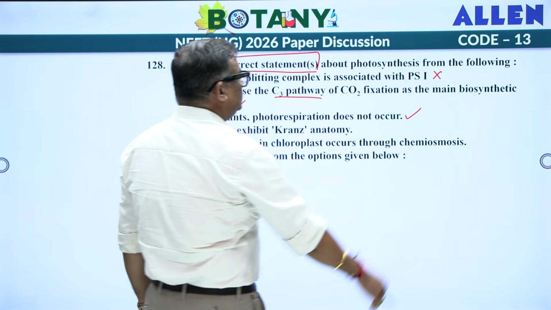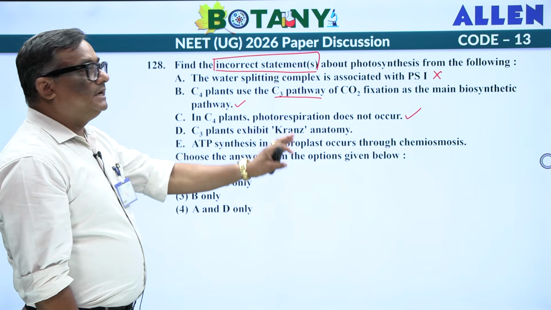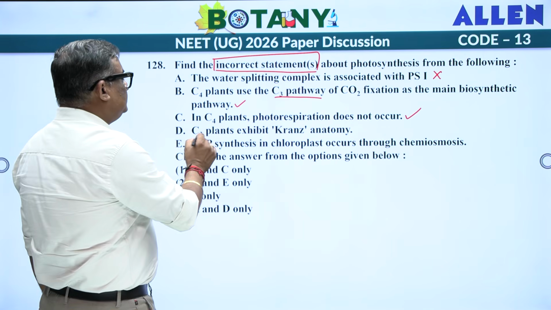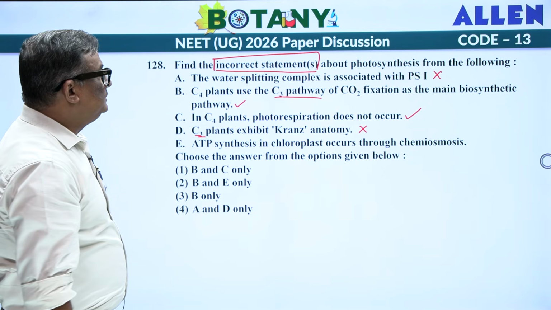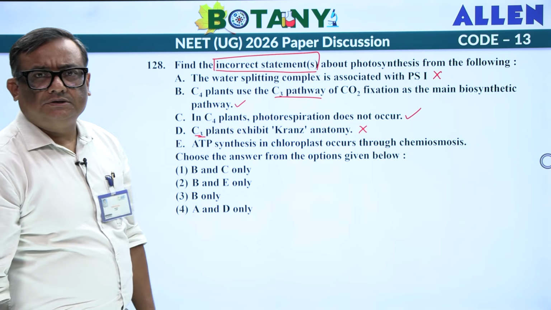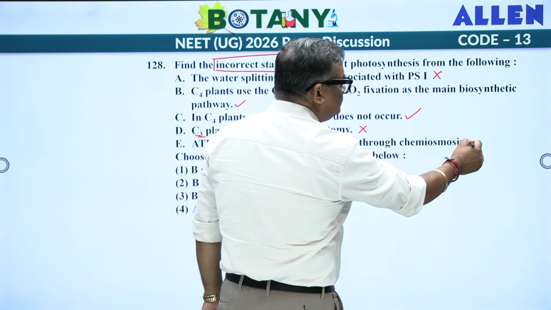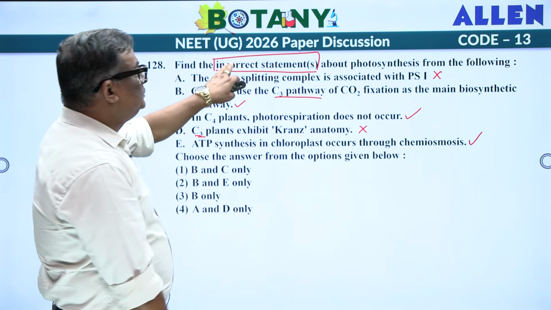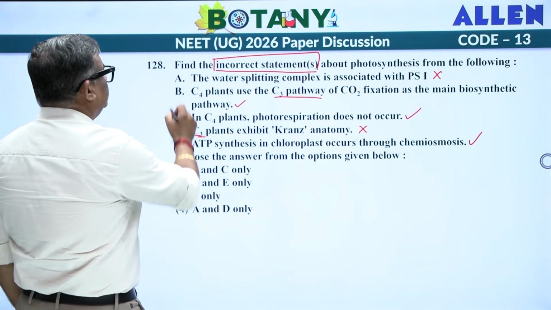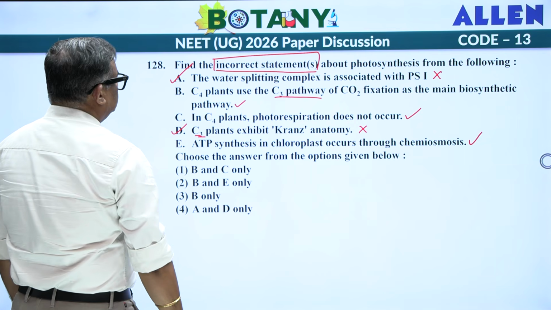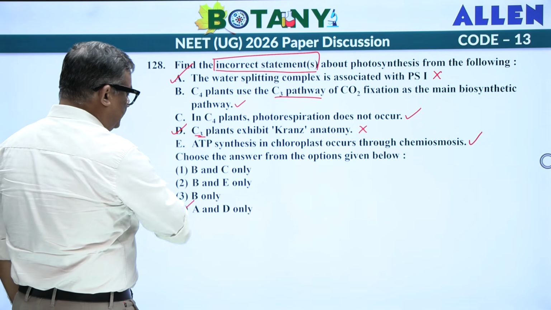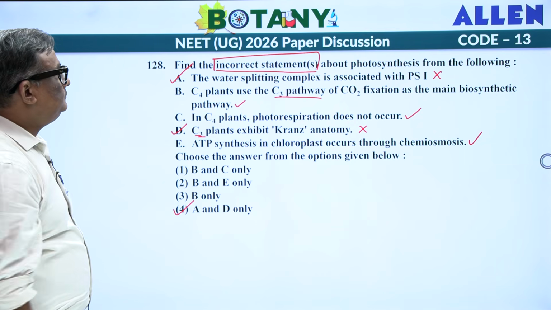You must have read about it. C3 plant exhibits Kranz anatomy, not at all. It is C4 plant which exhibits the Kranz anatomy. ATP synthesis in chloroplast occurs through the chemiosmotic hypothesis. That is true. So we are searching for the incorrect statement. So the incorrect statement goes with the first one and the other, so it is A and D. Next one.